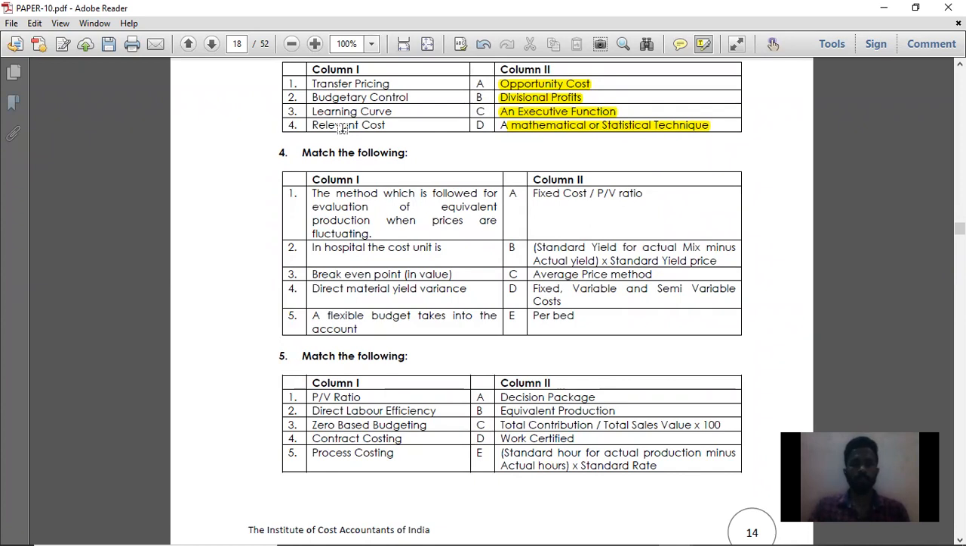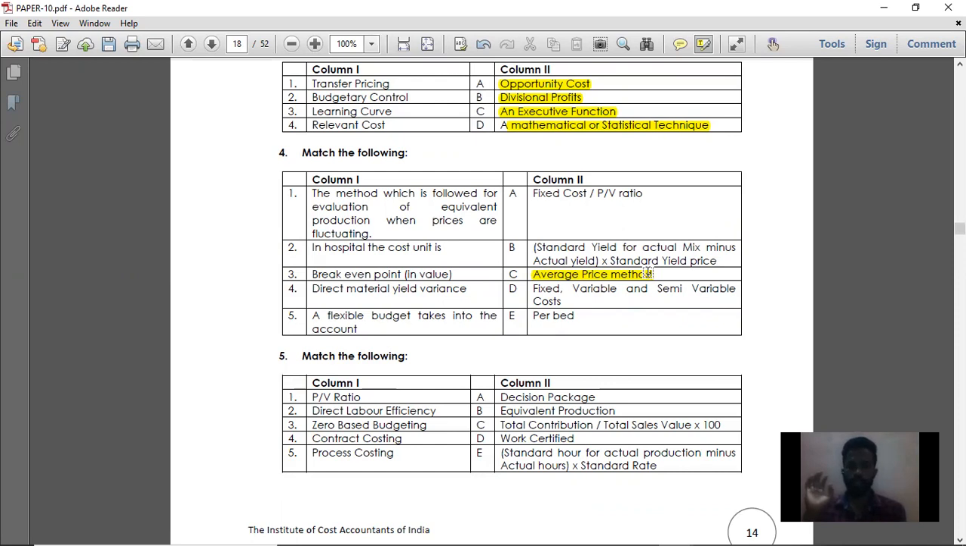Next, question number 4. First, take point number 1. The method which is followed for evaluation of equivalent production when prices are fluctuating, that is called the average price method. Simple. Where will you find this equivalent production when prices are fluctuating? You will always use this in process costing.